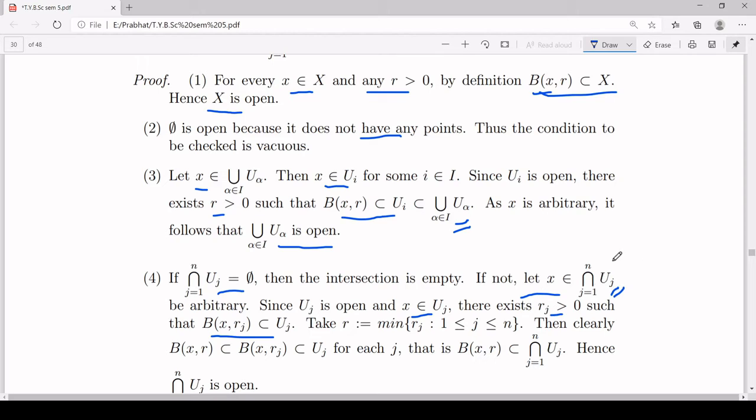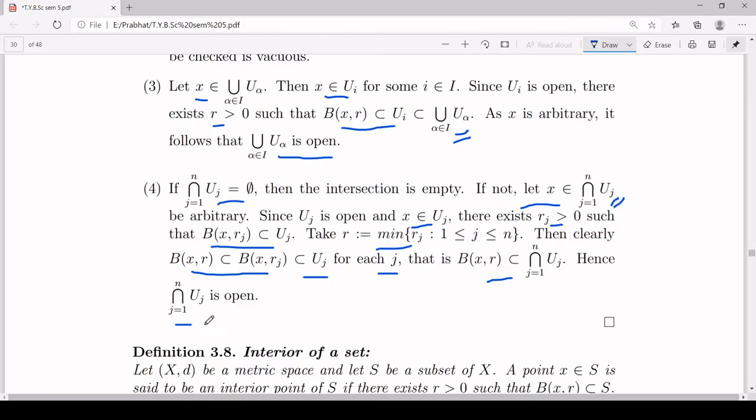So what r should I choose? I will choose r to be the minimum of rj. And we know the property that if r is less than s, B(x, r) is a subset of B(x, s). So if I choose the minimum of rj, r is less than or equal to each rj. So you will have B(x, r) is a subset of B(x, rj) and B(x, rj) is a subset of uj. Therefore you have found a real number r such that B(x, r) is a subset of uj for every j. That means B(x, r) is a subset of the intersection of uj. Hence you can conclude the intersection of uj is open.